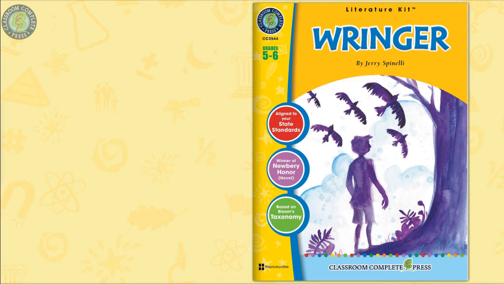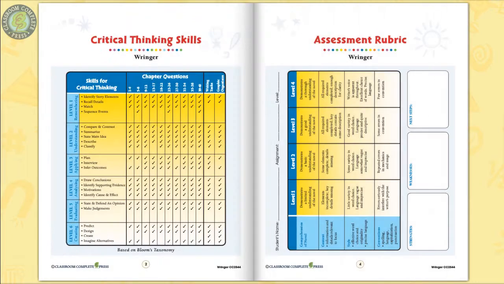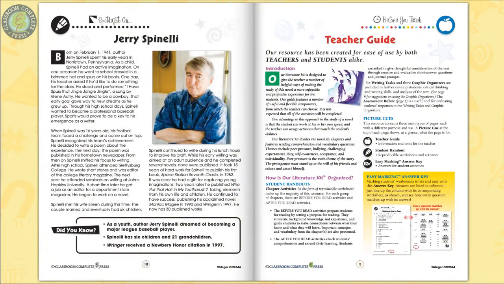This literature kit on Wringer by Jerry Spinelli engages students in the activities being presented. 55 pages chock full of before-you-read worksheets for each chapter section, along with vocabulary prompts to prepare your students for the reading, with rubrics, teacher guide, and author biography.